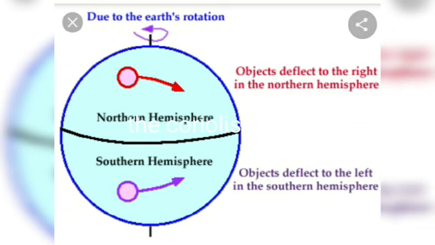Coriolis effect states that whatever is moving, whether it is the ocean current or the winds, when it is moving, there will be a slight deflection, and that deflection would be in either of the hemispheres. It is caused because of the speed of the rotation of the Earth. As the latitude increases, the speed of the Earth's rotation decreases, and the Coriolis effect increases.